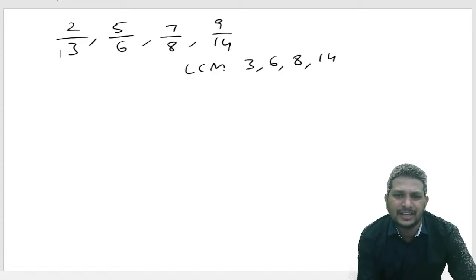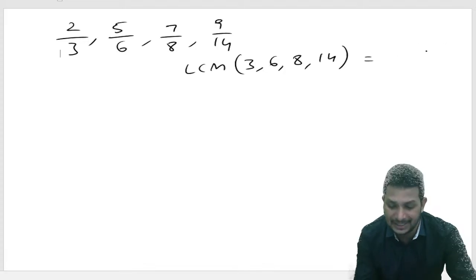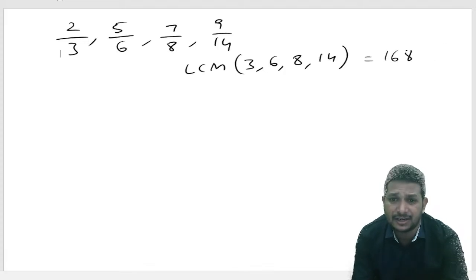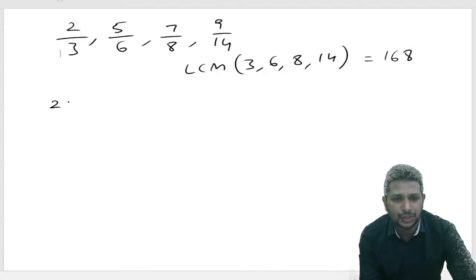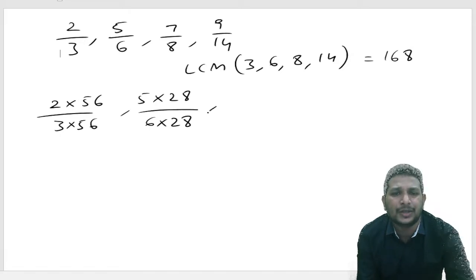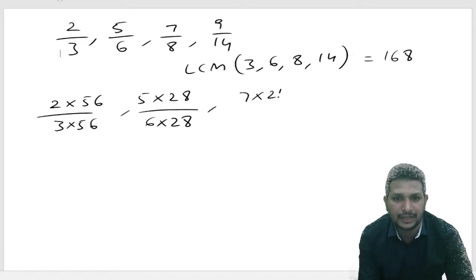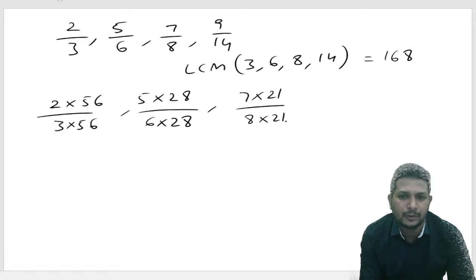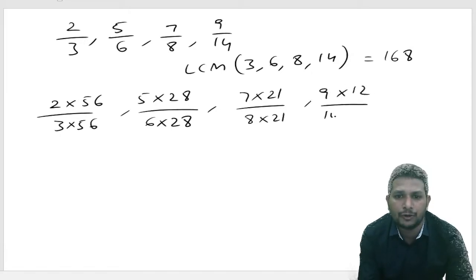If you find the LCM of these, we'll be getting the LCM as 168. Let's do the calculations. 2 times 56, 5 times 28, converting all to like fractions. 7 into 21, 8 into 21, 9 into 12, 14 into 12.